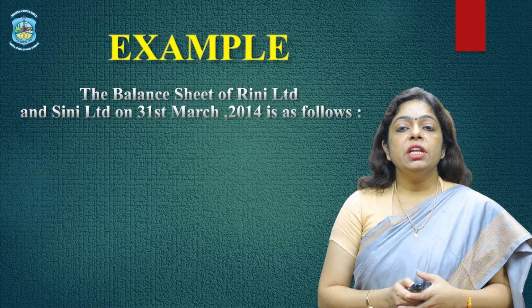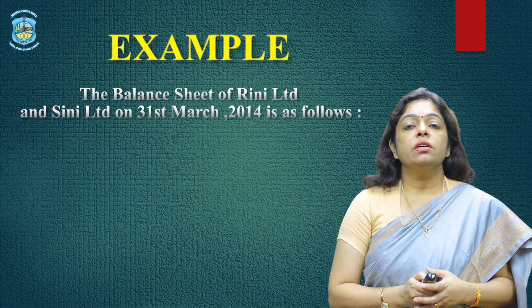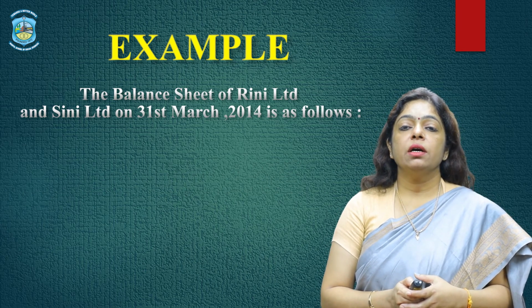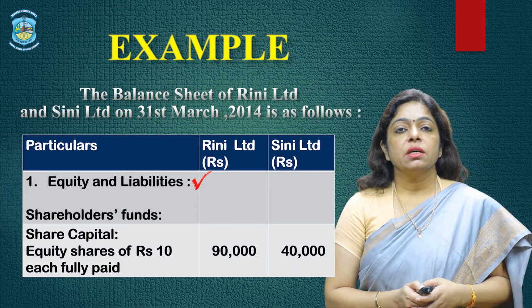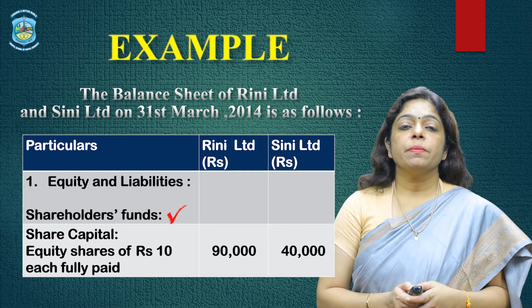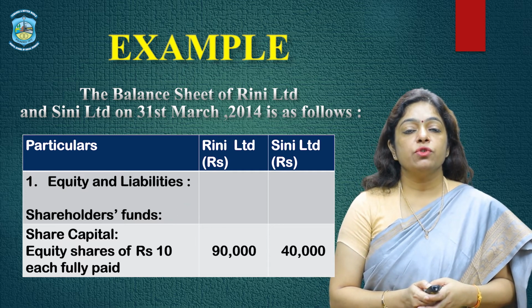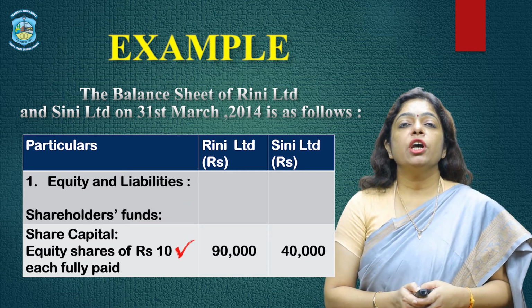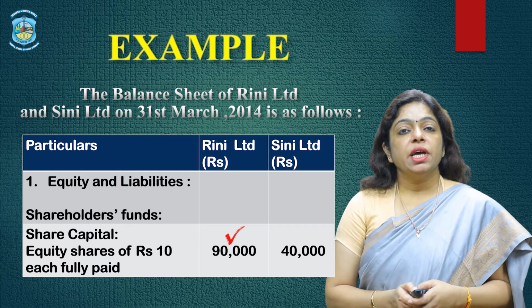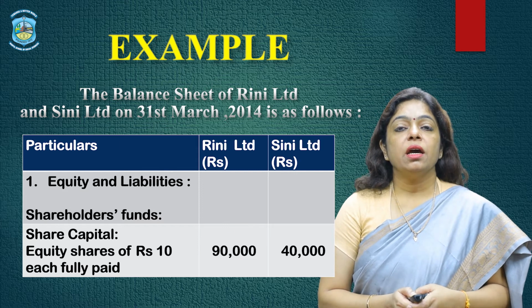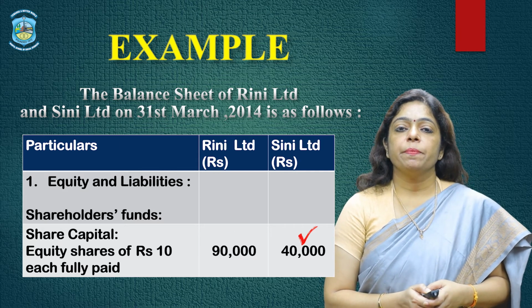Now to understand all these adjustments, let us have a look at an example. The balance sheet of Rini Limited and Silly Limited on 31st March 2014 is given below. Under equity and liabilities, shareholders' funds, we have share capital, equity shares of rupees 10 each fully paid. The amount is 90,000 for Rini and 40,000 for Silly.